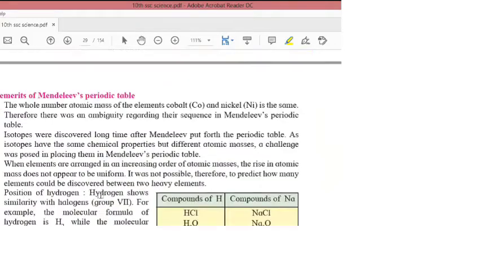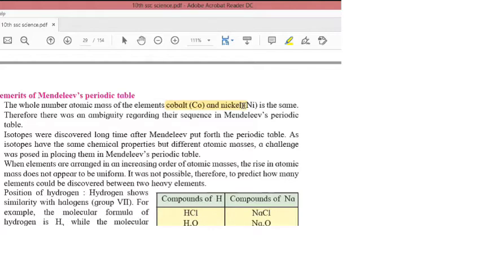Demerits were, first, the whole number atomic mass of the element was an ambiguity regarding their sequence in Mendeleev's periodic table. So the atomic mass for cobalt and nickel were the same. So how to place them? It was a discussing topic for the scientists, how to place those two elements side by side, or where to place those two elements in the Mendeleev's periodic table.